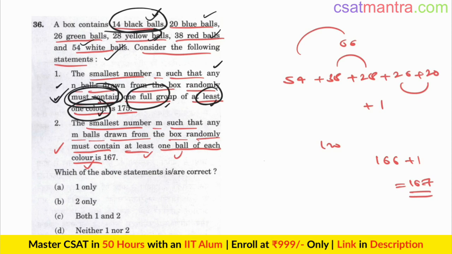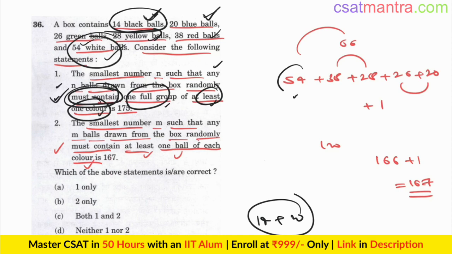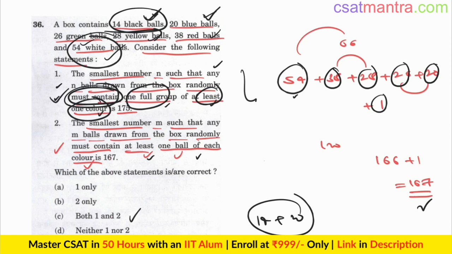If you go from this side, say 14 balls, 20 balls, these balls may be white balls, so you will miss black balls and blue balls. It may seem like you are picking all white balls here, but it's not like that. You are picking 54 balls, then 38 balls, then 28 balls, 26 balls, 20 balls, 1 ball. Actually 167 balls. If you pick up 167, you will definitely have at least one ball of each color. I hope you are able to differentiate between the best case scenario and worst case scenario. Very important. So our answer is C. Both the statements are correct.